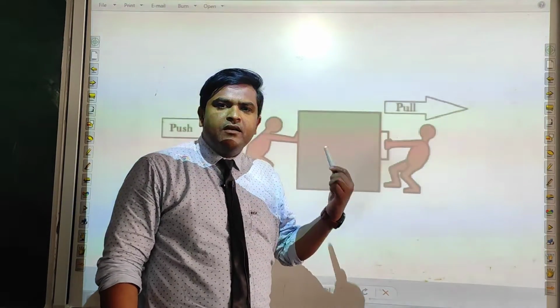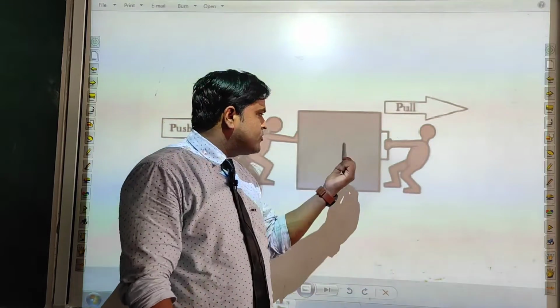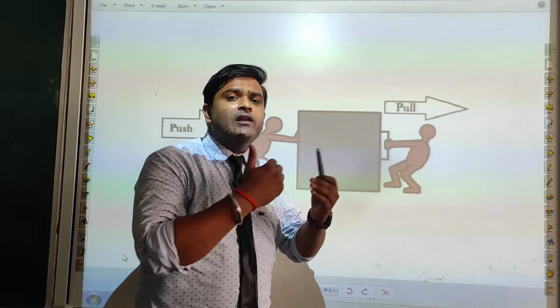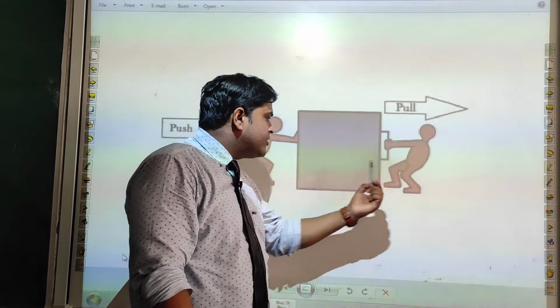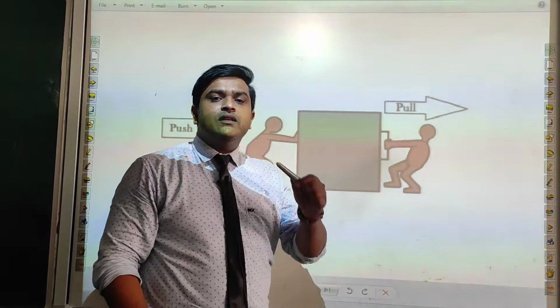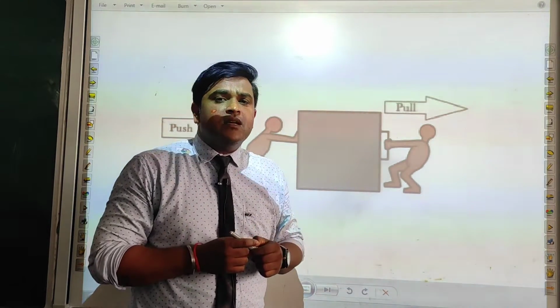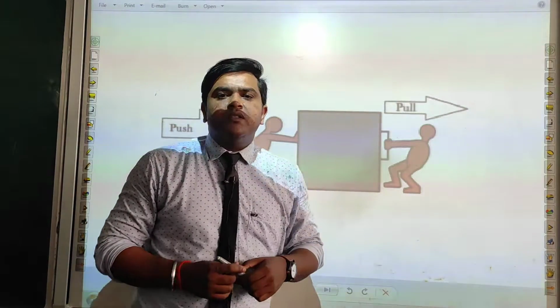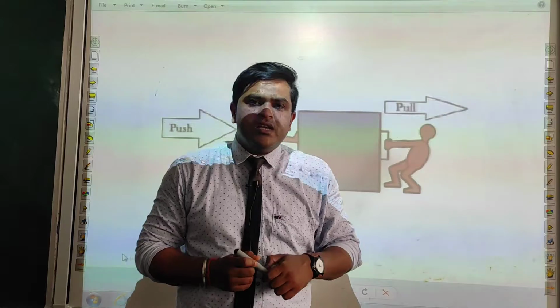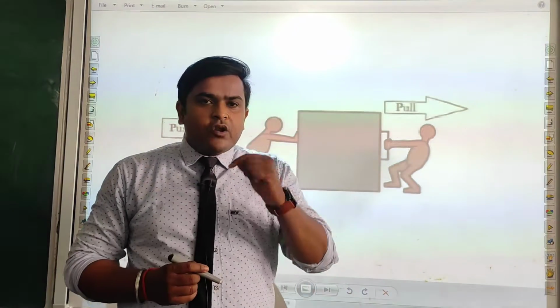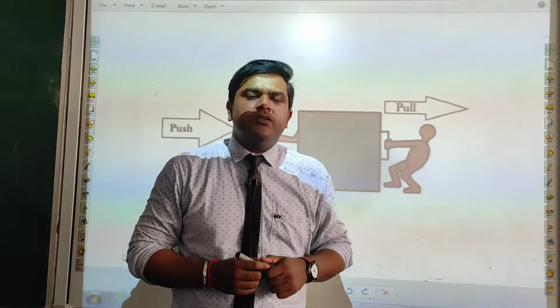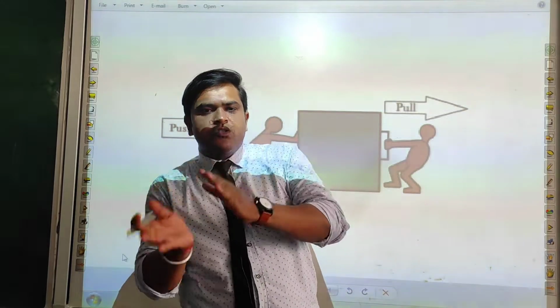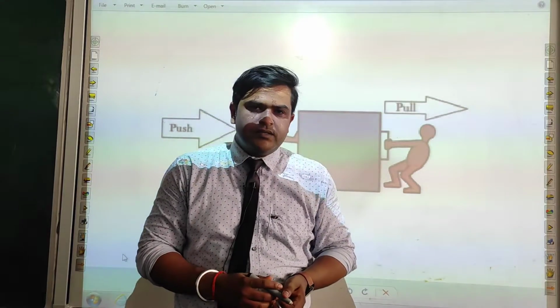But when the boy applied force, the body got displaced from this position to this position. So which agent has done this? It is force. That's why we say force is an external agent that can change the state of a body either from rest to motion or from motion to rest.